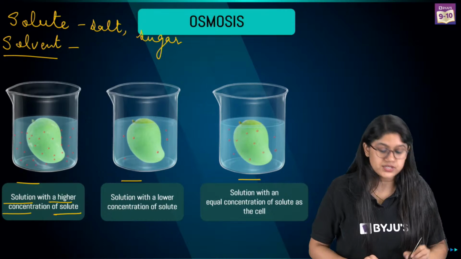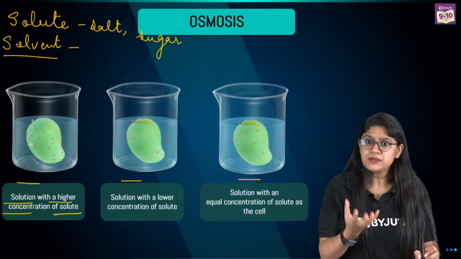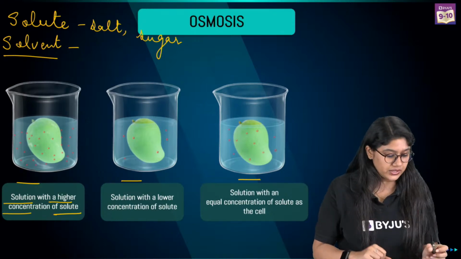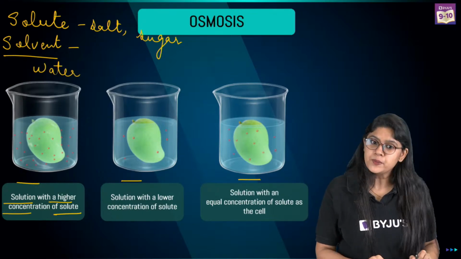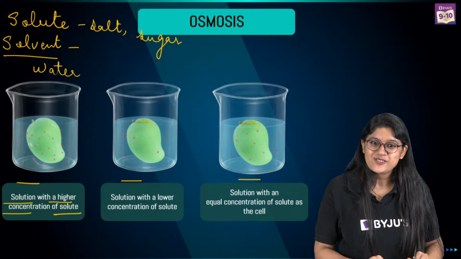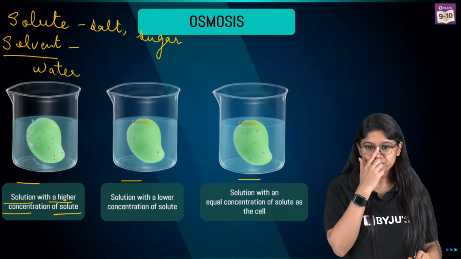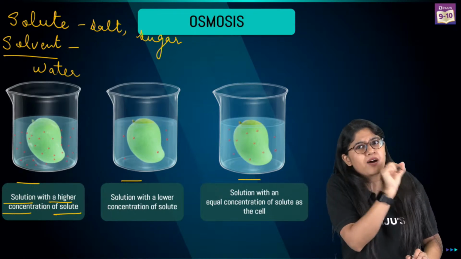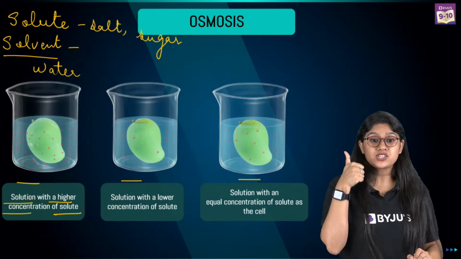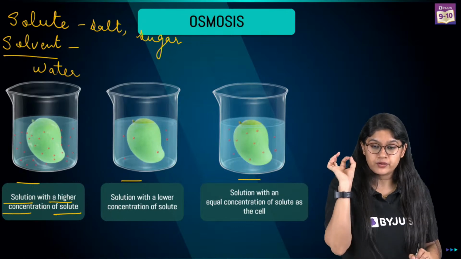And the solvent is what it gets mixed with. So the water over here is the solvent. Are we clear? Very good. The solvent is the larger amount in the solution and the solute is the smaller amount. So we are clear on what a solvent and a solute are, right?